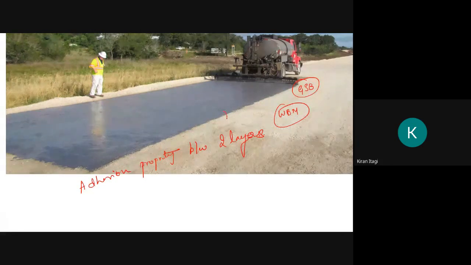It will act as the adhesion or glue between this one and the other layer which is coming upon this.